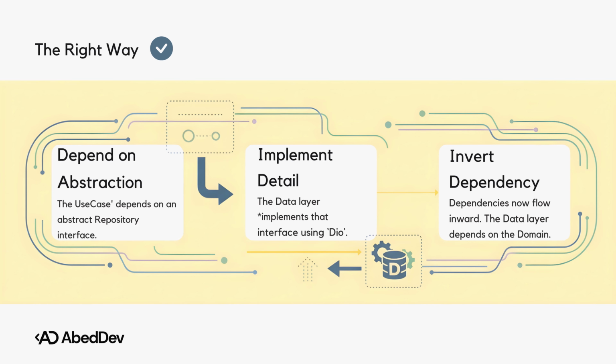Okay, now let's flip it and look at the right way. First, the use case only knows about an abstraction, an interface, or in Dart, an abstract class. We will call it a user repository. Think of this as a contract. All it says is, hey, get me the user profile. It has no clue how the data gets fetched. Way out in the data layer, we create a concrete class, user repository implementation, that implements the contract and uses Dio to do the actual network call. And just like that, we inverted the dependency. The data layer now depends on an abstraction that was defined in the domain layer.